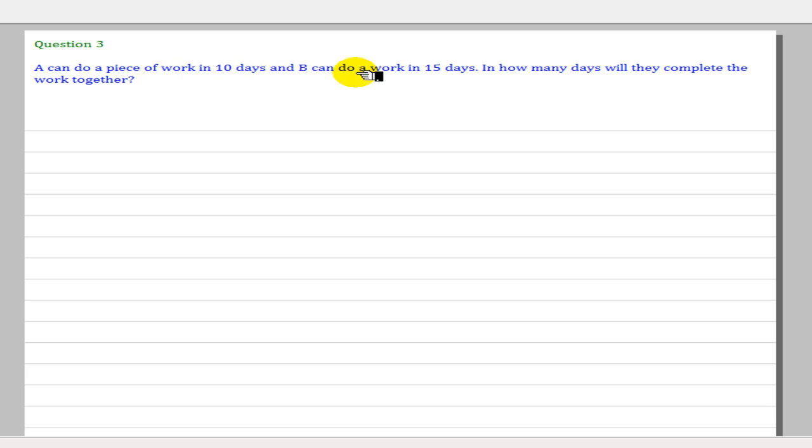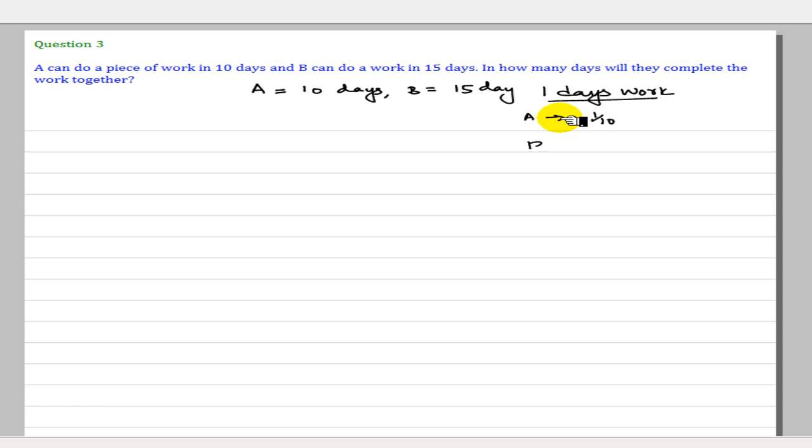A can do a piece of work in 10 days and B can do the work in 15 days. In how many days will they complete the work? So a very simple question. A is able to do the work in 10 days. B can do the work in 15 days. So 1 day's work we have to calculate for A and B. 1 day's work of A is 1/10. 1 day's work of B is 1 by 15.